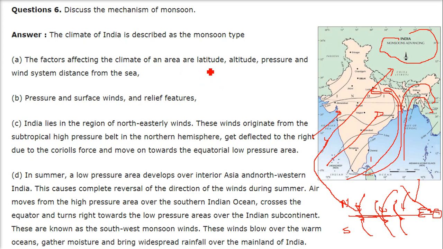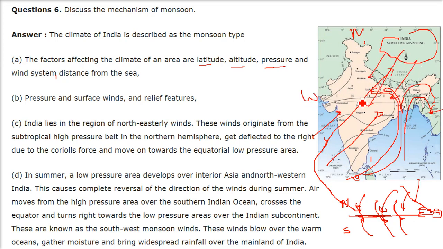And what are the factors which affect the climate? Latitude, altitude, pressure, wind system, and the distance from the sea, the pressure, the surface winds, and the relief feature. So India lies in the region of northeasterly winds. So this is north, this is south, this is east, and this is west.